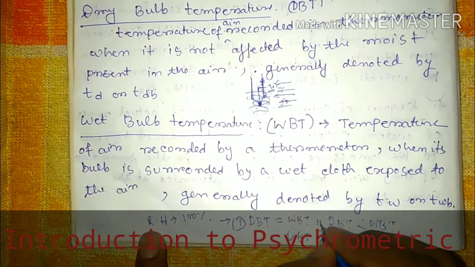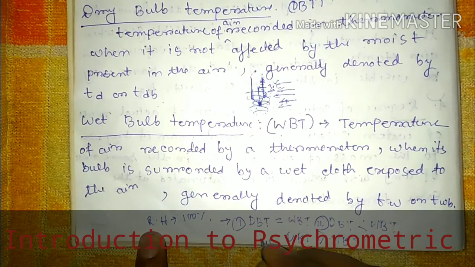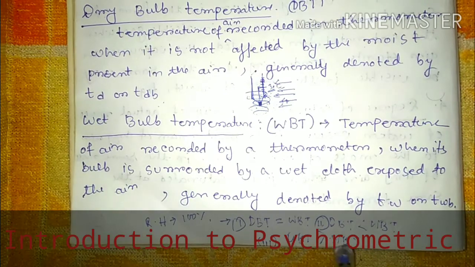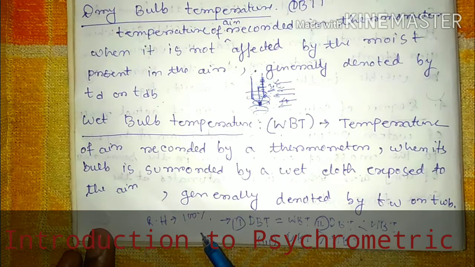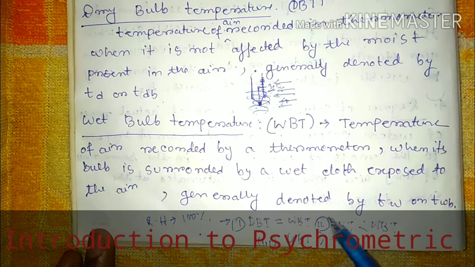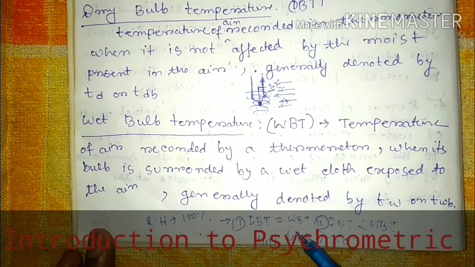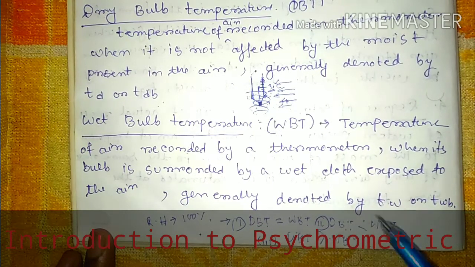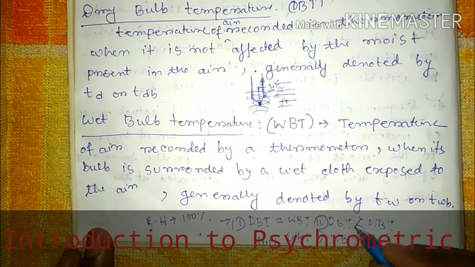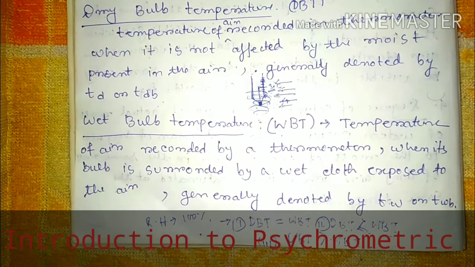Can you tell me? So think for yourself, and try to work out what the right answer will be. If relative humidity is 100%, which option is right: DBT equal to WBT, DBT less than WBT, or DBT greater than WBT? Which one is right? We can discuss this in the next lecture video. You can try these questions yourself as homework.